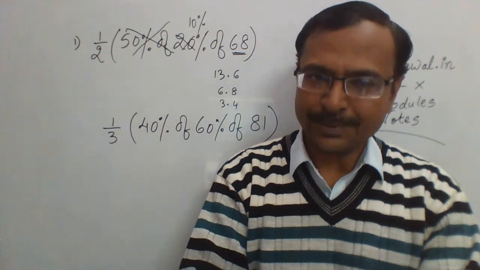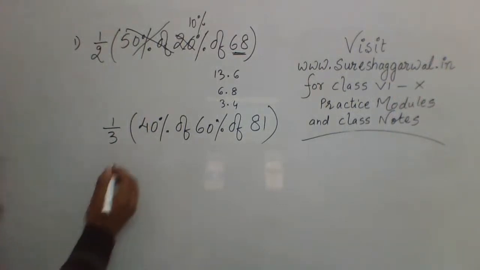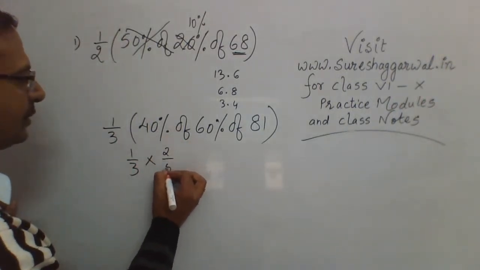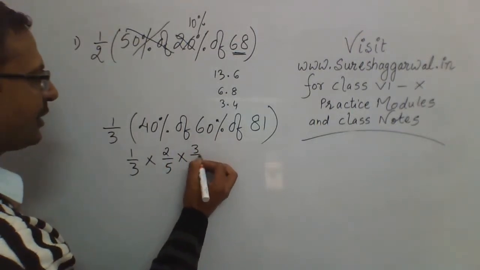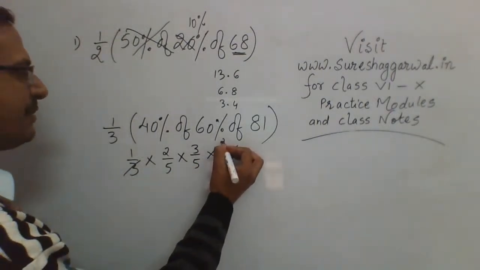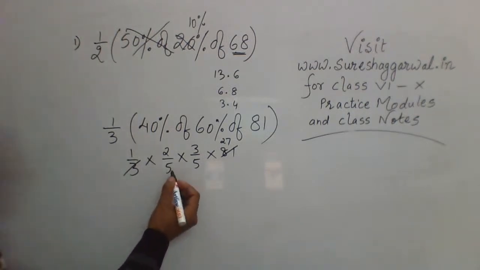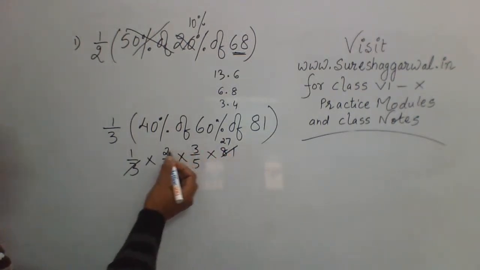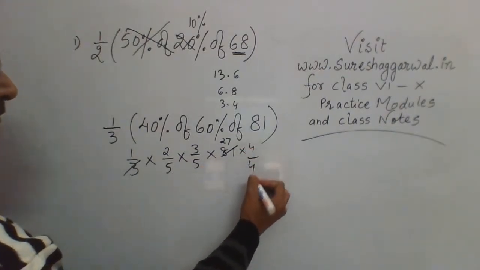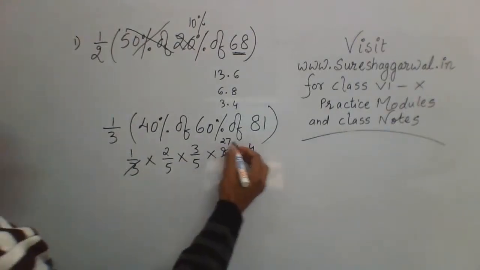Conversion of percentages to fractions. Look at this. One third of 40%, 2/5 of 30%, 3/5 of 81, right? So 3 cancels 27 times. And now this is like 5 into 5, right? But I don't have a common factor here. So I'll convert this into 100 into 4 by 4. Now this is 100. So forget about the denominator now.